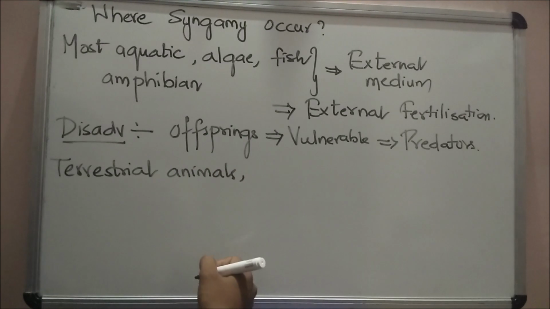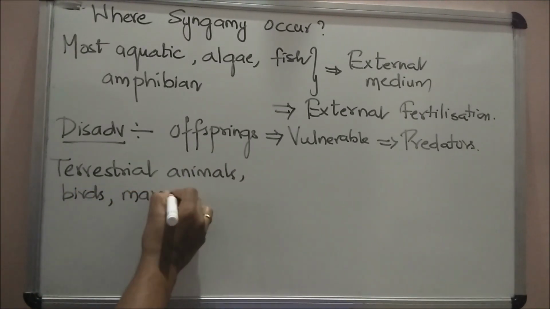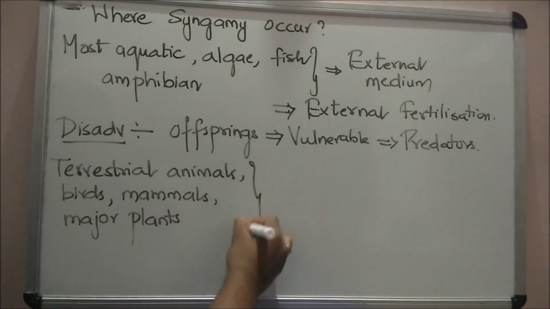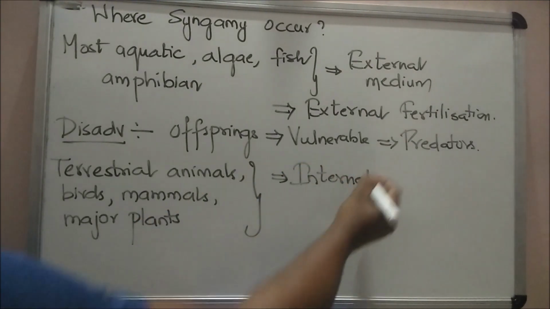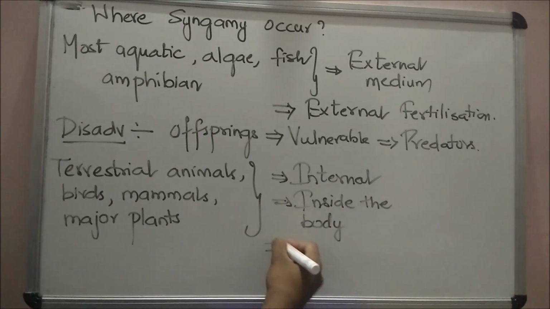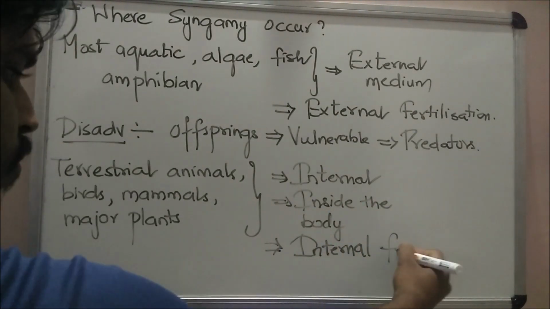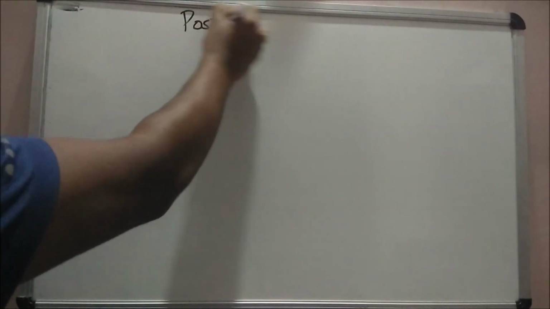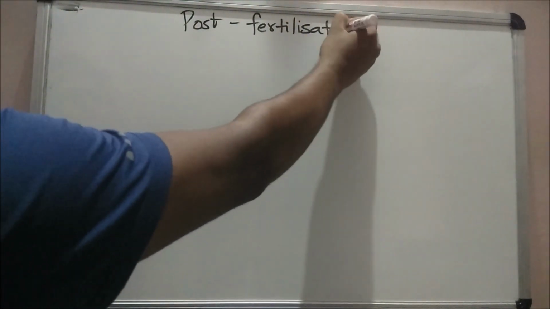Many terrestrial organisms belonging to fungi, higher animals such as reptiles, birds, mammals, and the majority of plants like bryophytes, pteridophytes, gymnosperms, angiosperms, syngamy occurs inside the body of an organism. Hence the process is called internal fertilization. Male gamete is motile and has to reach the egg in order to fuse with it.